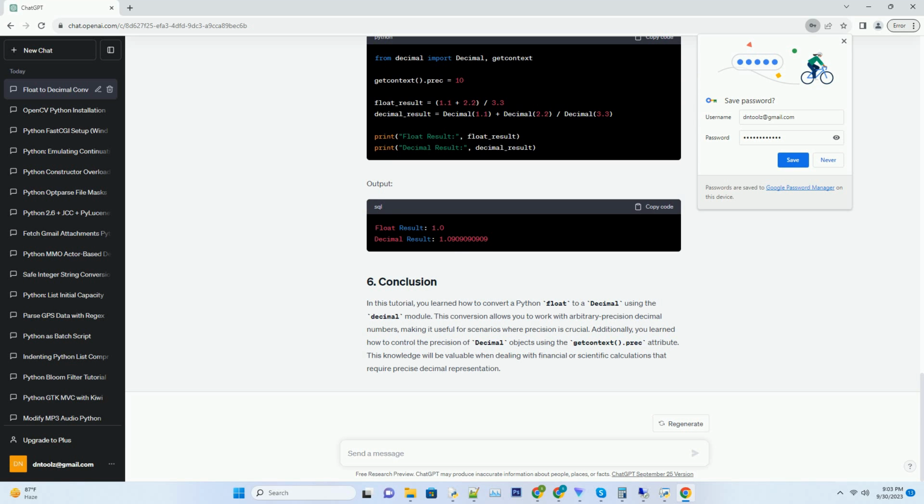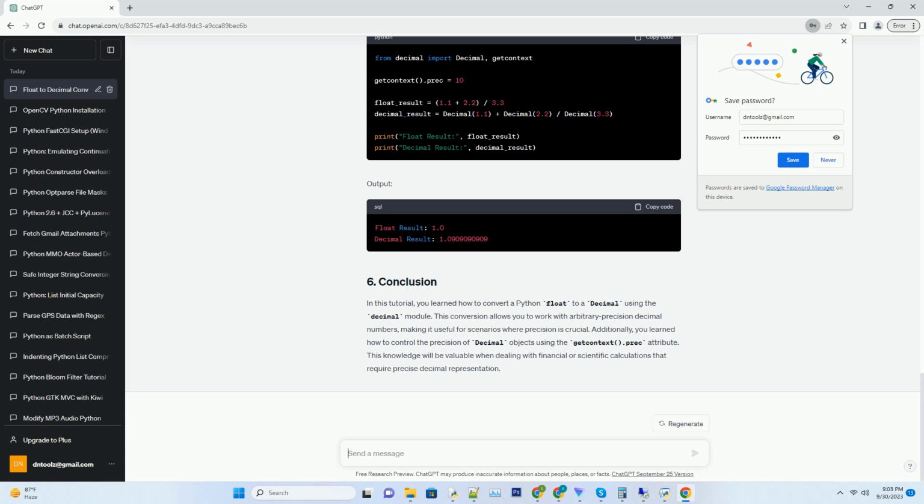Before we can use the decimal class, we need to import the decimal module. You can convert a Python float to a decimal object using the Decimal constructor. Now, decimal_number contains the decimal representation of float_number.